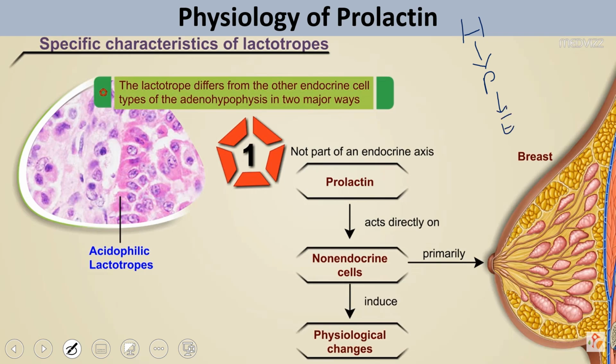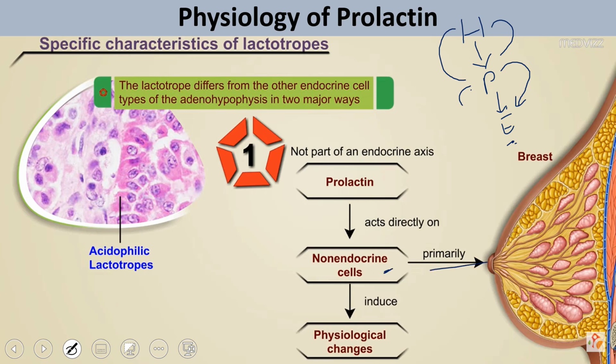The hypothalamus produces a tropic hormone, which works on the pituitary; the pituitary produces a hormone that works on endocrine glands. In the case of prolactin, the hypothalamus produces certain hormones that work on the pituitary. The pituitary produces prolactin. Prolactin does not work on any endocrine glands, but